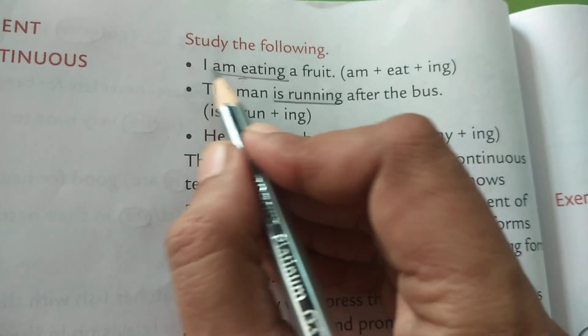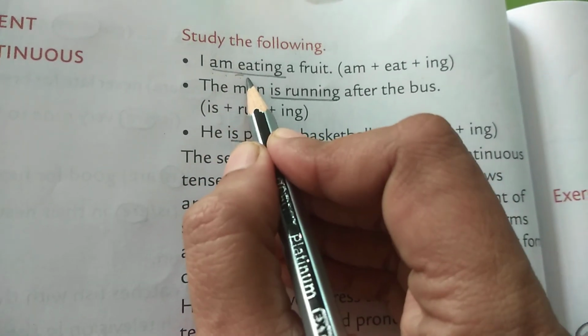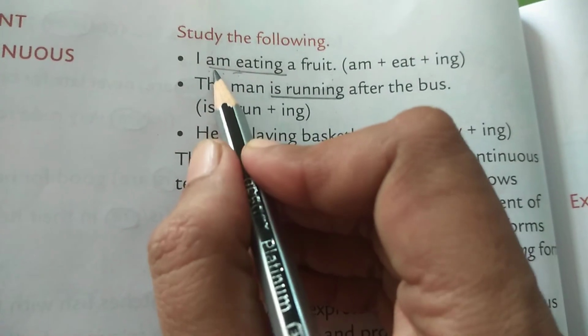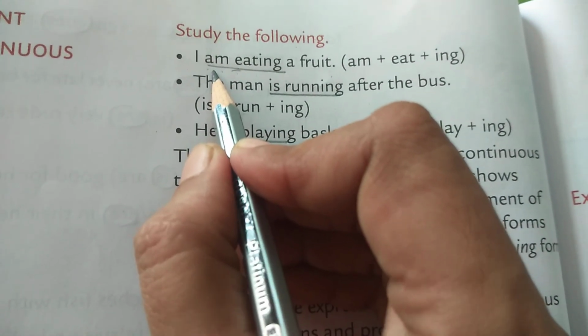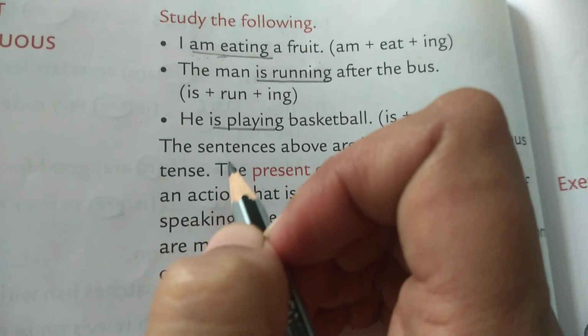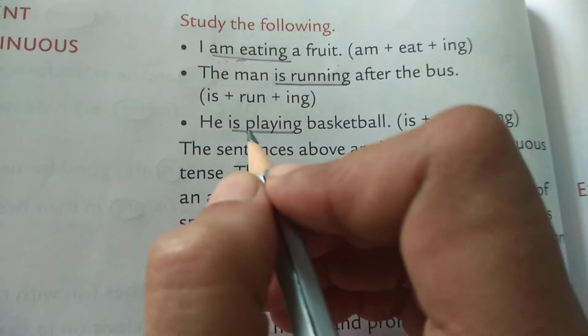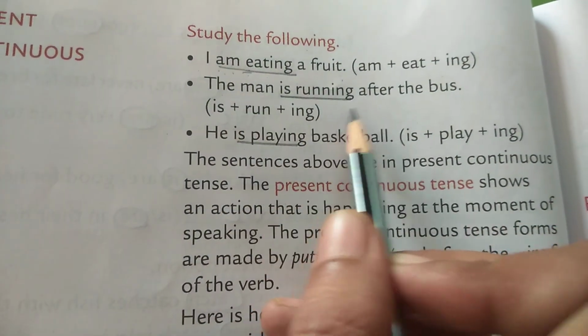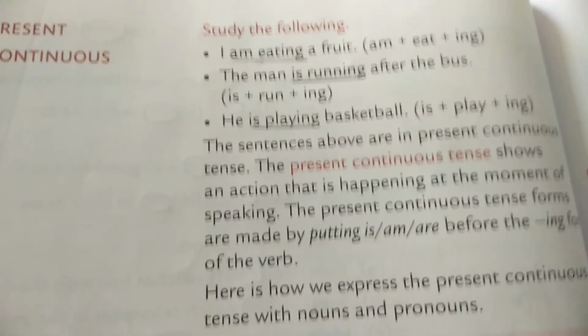So with I we write am. Okay, so am eat, it becomes eating. I am eating a fruit. Means from this sentence it is clear that right now the action is being performed. Okay, so it is known as present continuous tense. Now see the next sentence. The man is running after the bus. So right now the man is running.